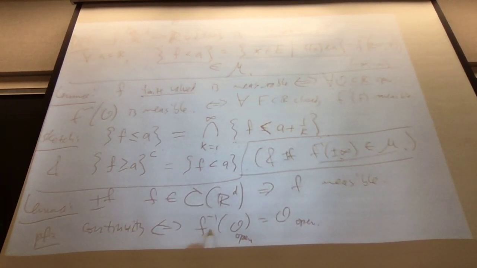Right, so if the pre-image of an open set is open, well, open sets are measurable. And so continuous functions are measurable. Open sets are measurable.